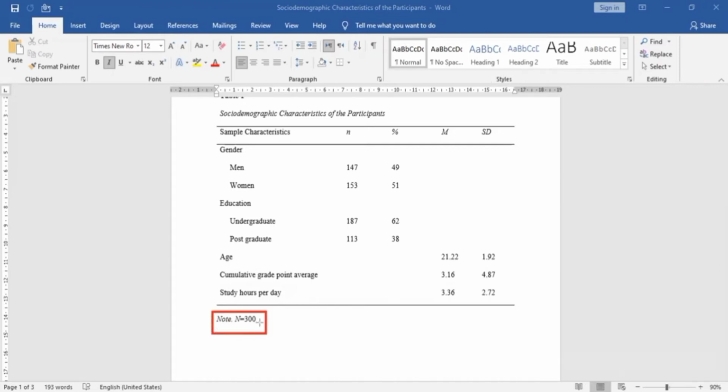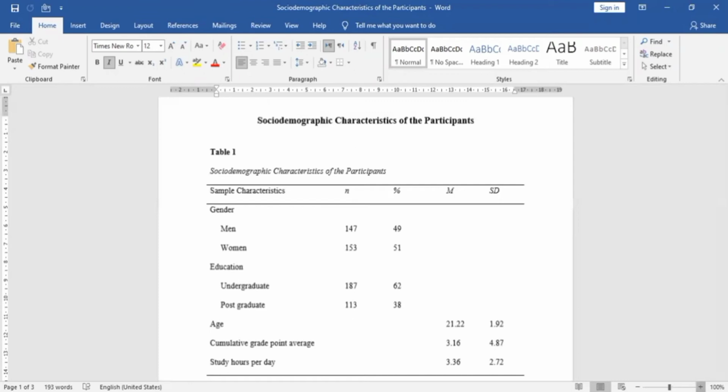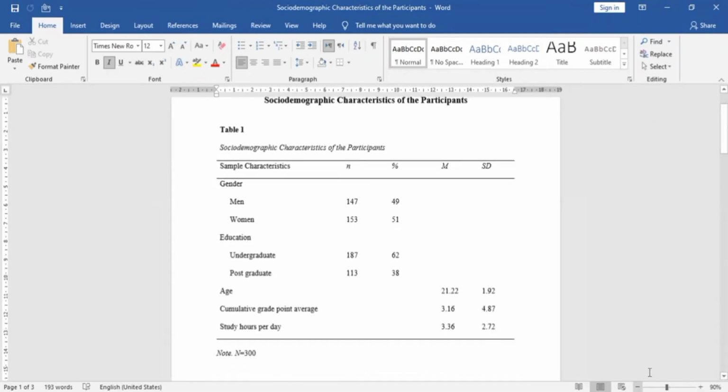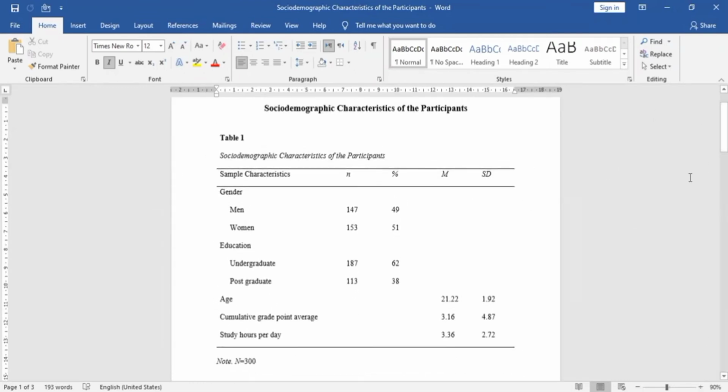After that, we will write a note. In the note, we will write the sample size. N is equal to 300. Our sample size was 300. So we will write it with the note. So here is the demographic characteristics table of the participants.